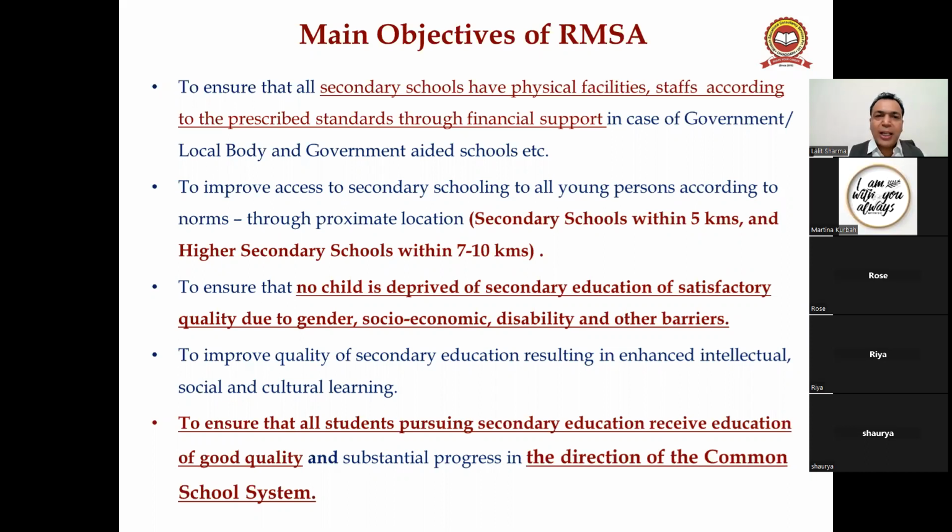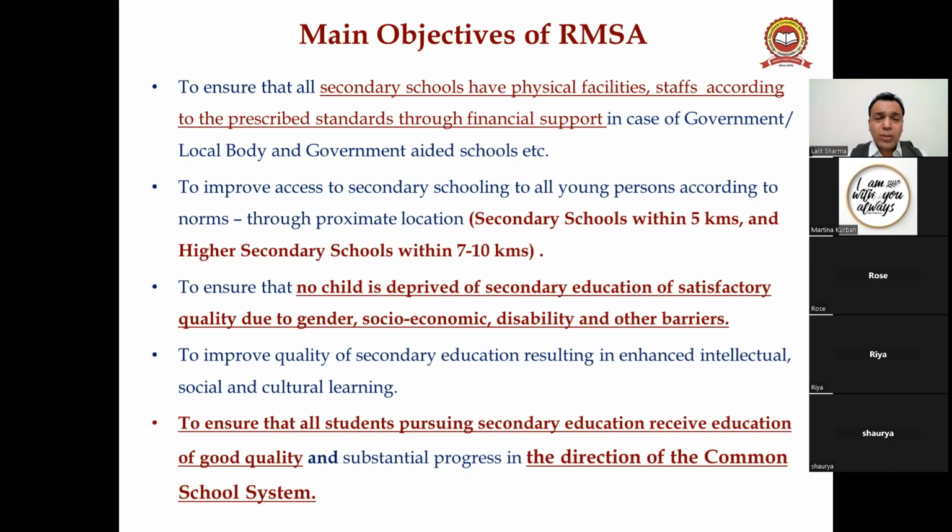To ensure that no child is deprived of secondary education of satisfactory quality due to gender, socio-economic, disability and other barriers. Right, guys? So this is the important line.